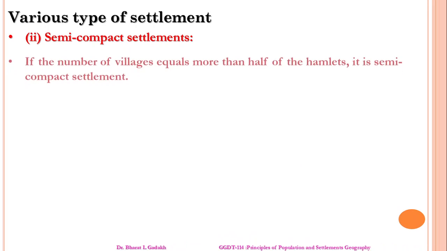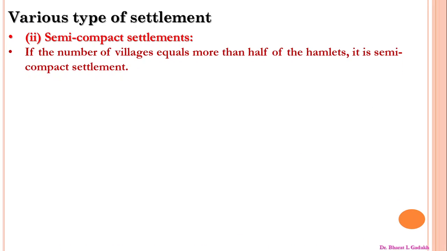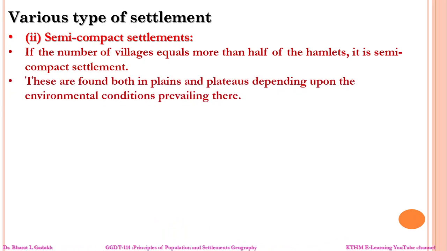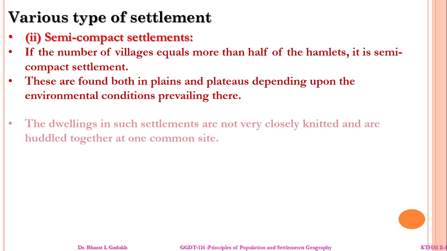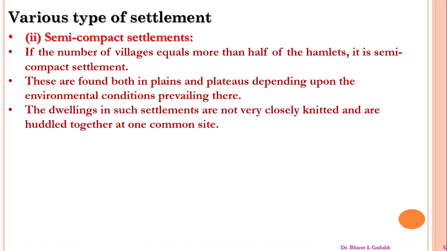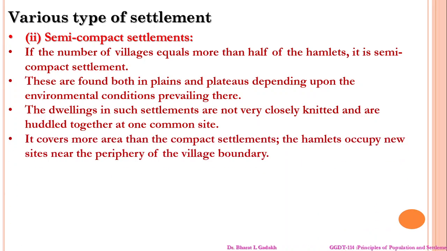Now, the second type is semi-compact settlements. Now, if the number of villages equals more than half of the hamlets, it is a semi-compact settlement. They are found in both plains and plateaus depending upon the environmental condition and prevailing era. The dwellings in such settlements are not very closely connected and are huddled together at common sites. It covers more area than compact settlement. The hamlets occupy new sites near the periphery of the village boundary.